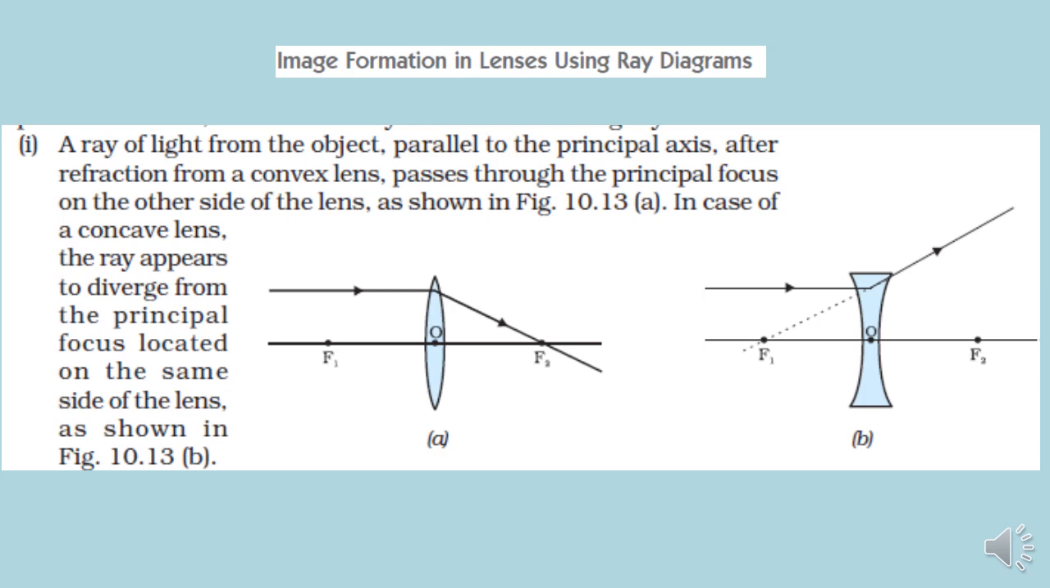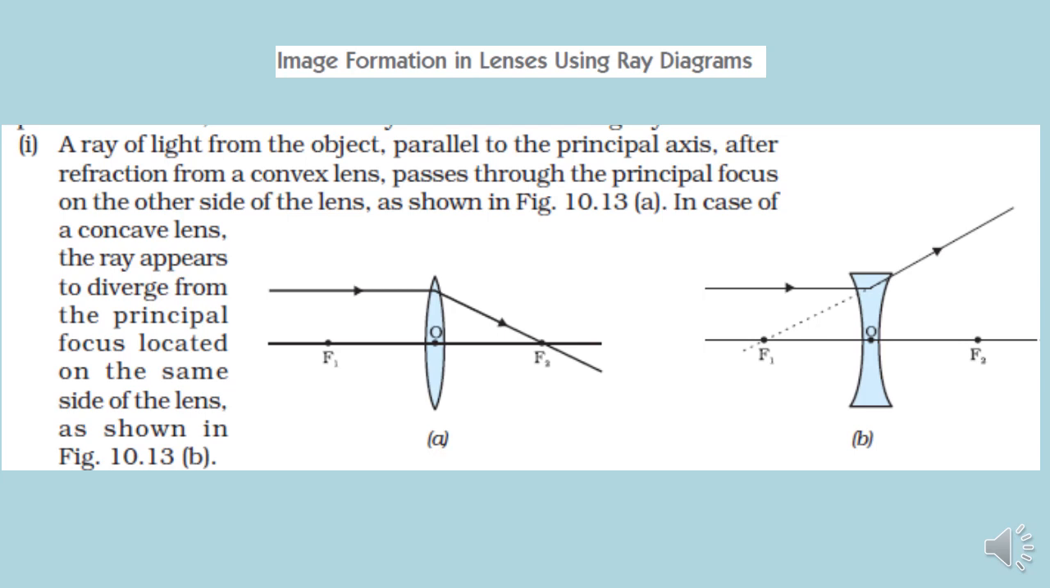Rule number one: a ray of light from the object parallel to the principal axis, after refraction from a convex lens or a concave lens, will pass or will seem to pass through the focus. As we are talking about lenses, the focus that we'll find will be on the right hand side. As you can see over here, this is a ray of light which is parallel to the principal axis. After refraction, it will pass through the principal focus.